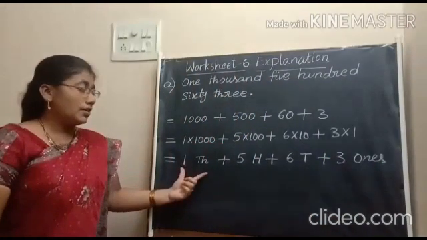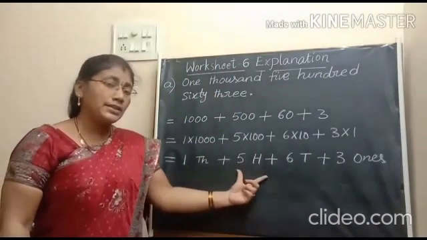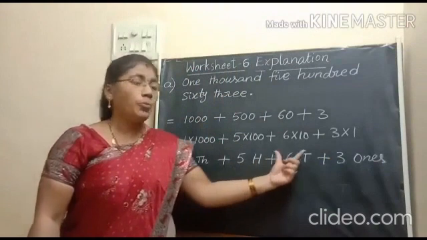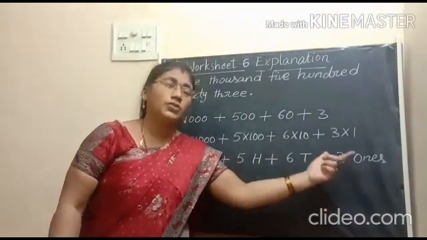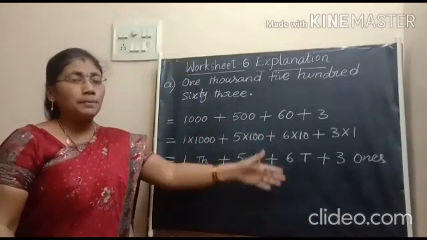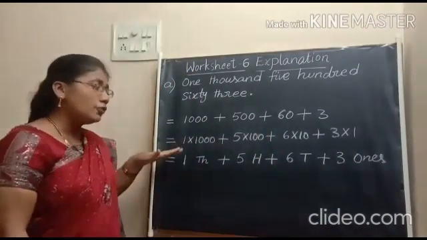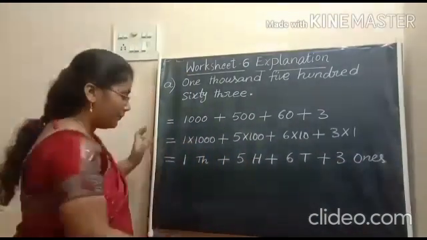So, how many thousands are here? Only 1. How many hundreds are here? 5. How many tens are here? 6. How many ones are here? 3. Let us write these digits in their corresponding places. First, we have to arrange these places in corresponding order.